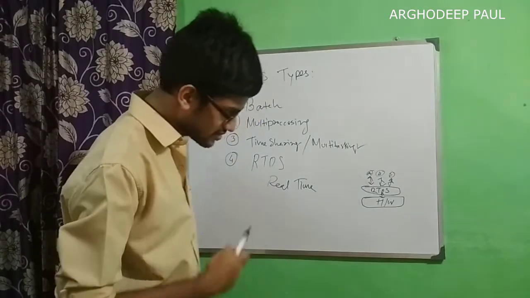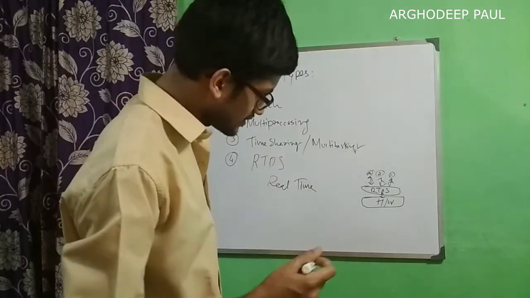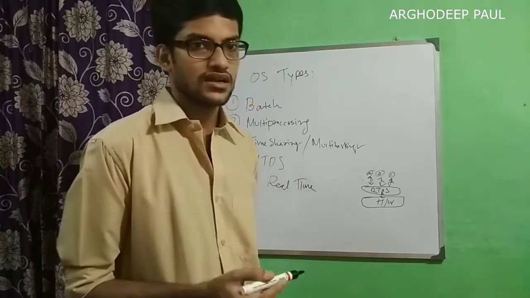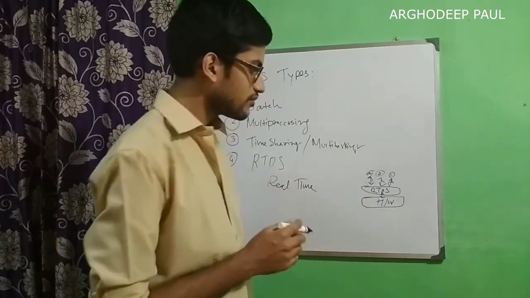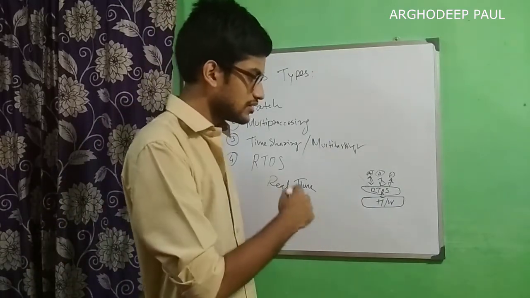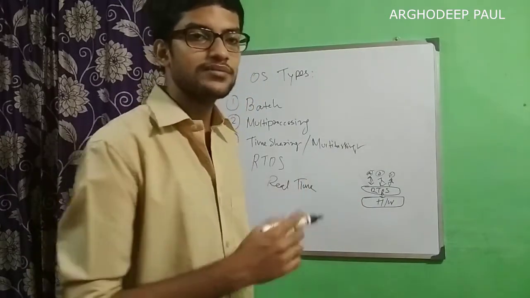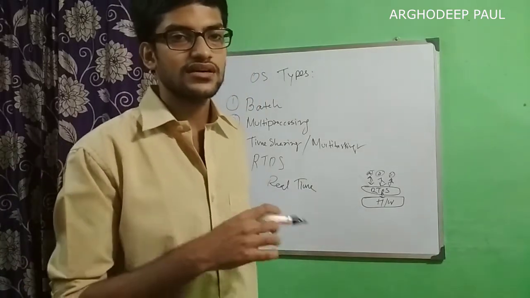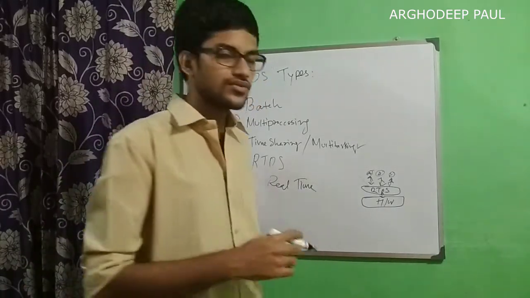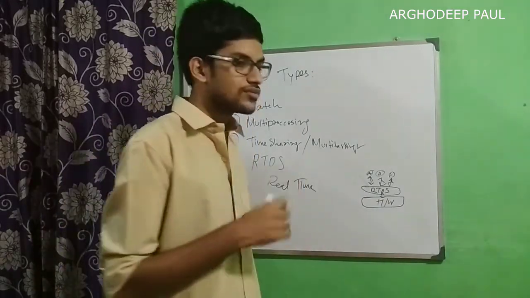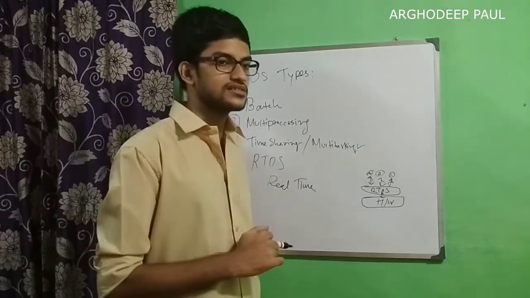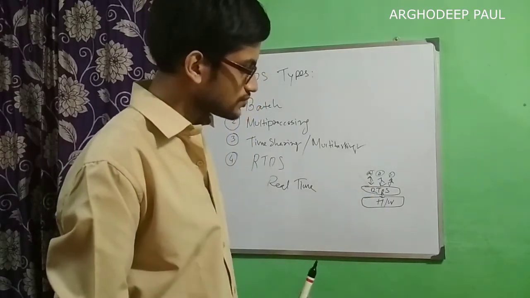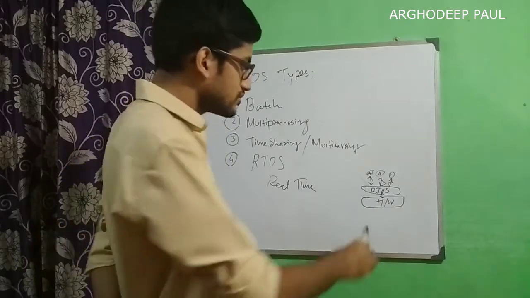But RTOS is designed in such a way that A, B, C, any application can get quick attention from the RTOS. They will not have to wait for their turn. It's not like when my turn comes I will communicate with the operating system. The application will get an immediate response from the RTOS.